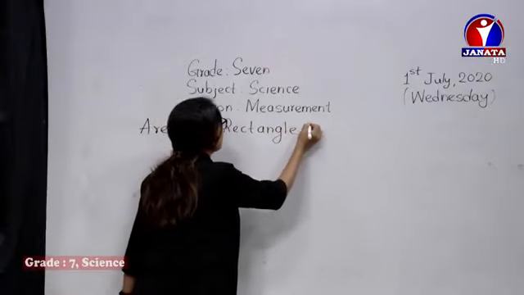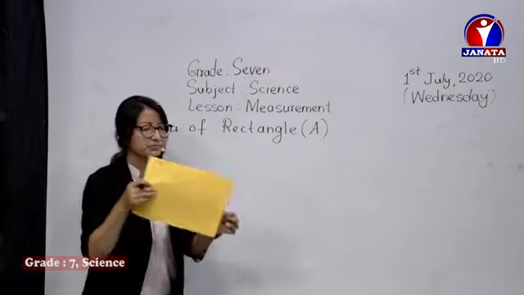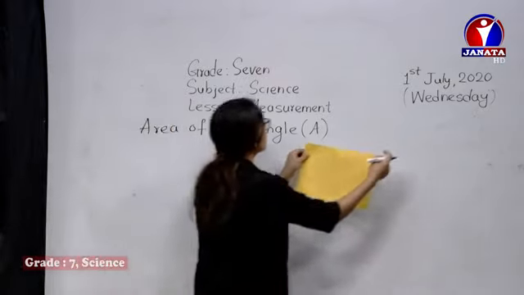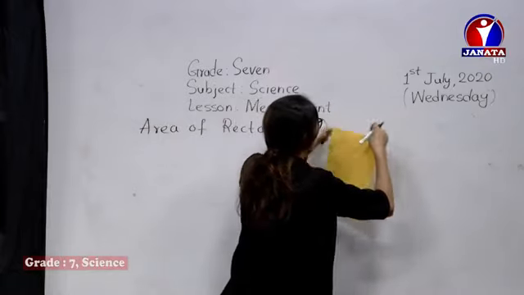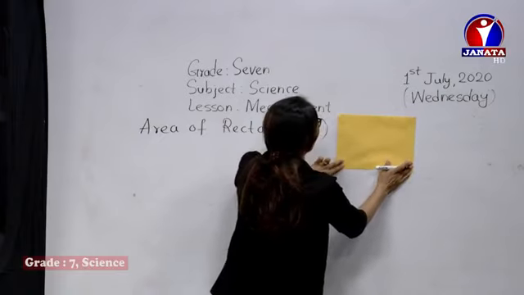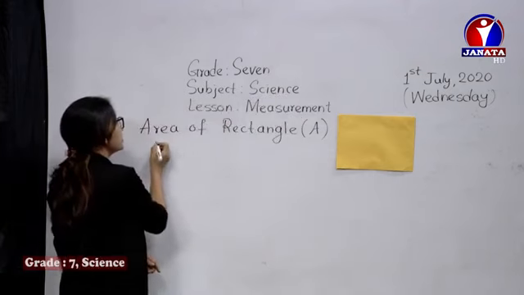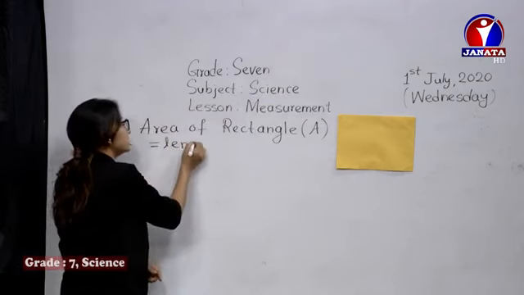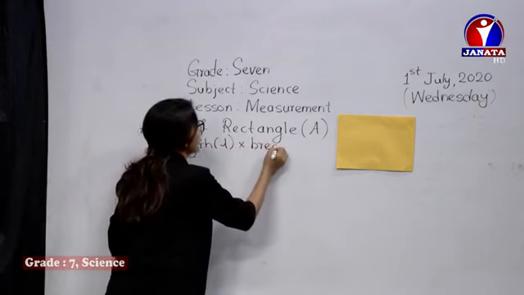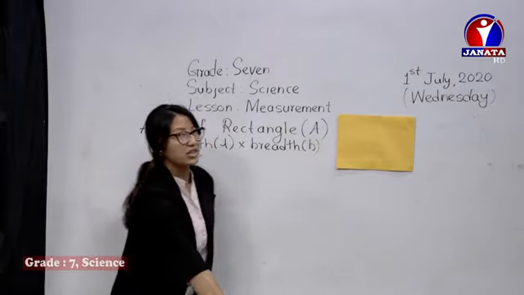Area of a rectangle. See, this is a rectangle. You can check here. I just pasted the rectangle over here. Now, to calculate the area of the rectangle, we should know the formula: the area of a rectangle is length times breadth.